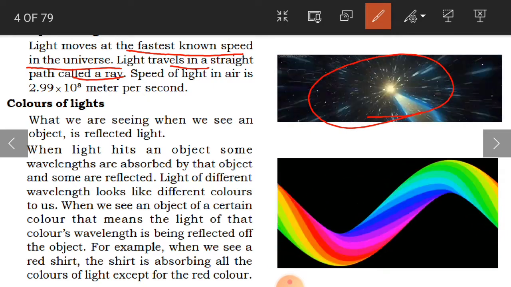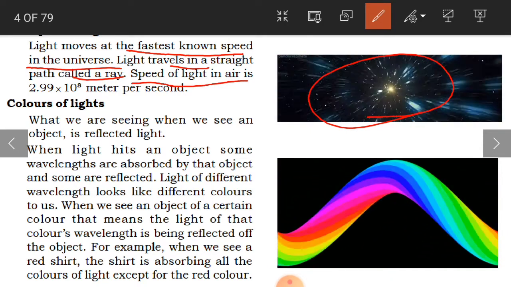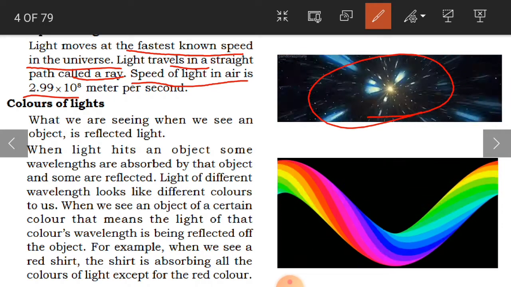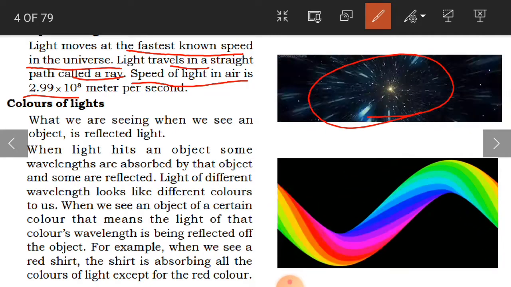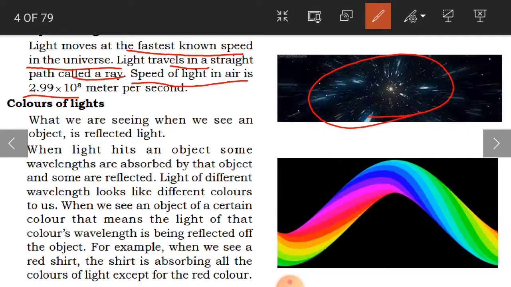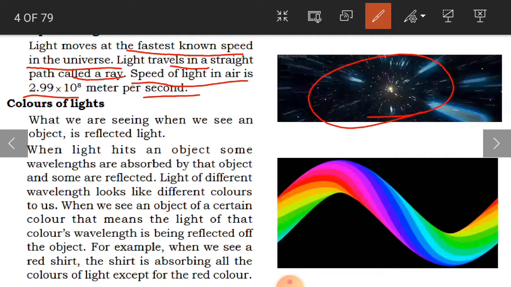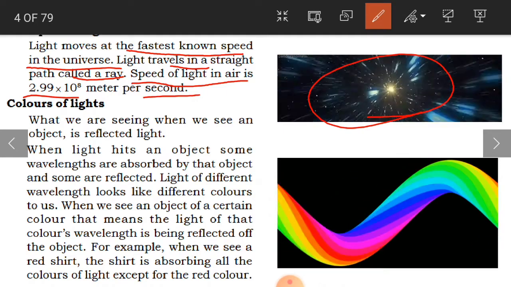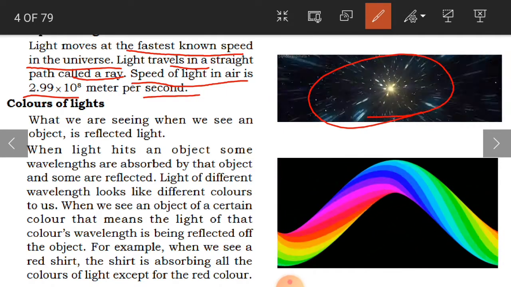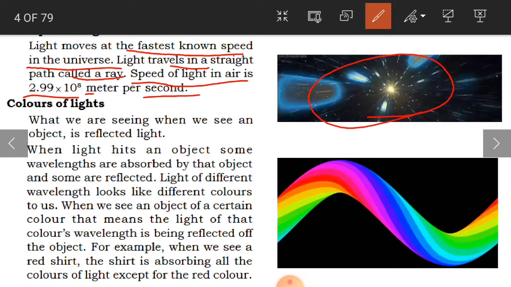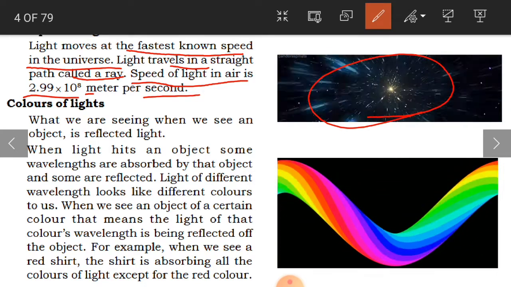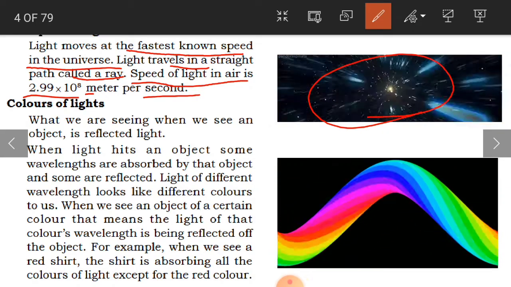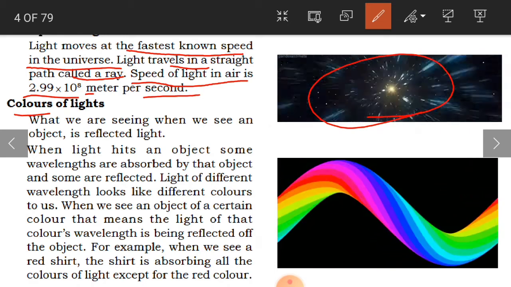And the speed of light in air. The speed of light in air is 2.99 into 10 to the power of 8 meters per second. See, you can just imagine how fast light is. 2.99, this is the decimal, into 10 to the power of 8 meters. So in this calculation, that is how far light travels per second. Okay, children? Now let us see the colors of light.